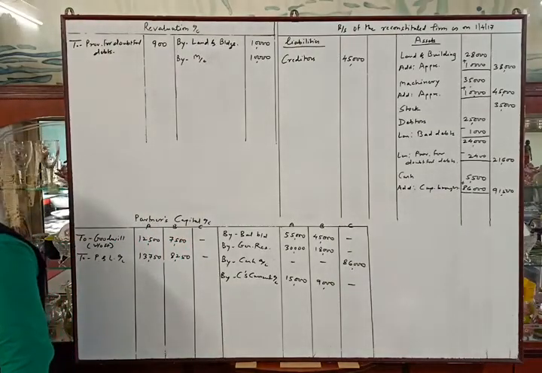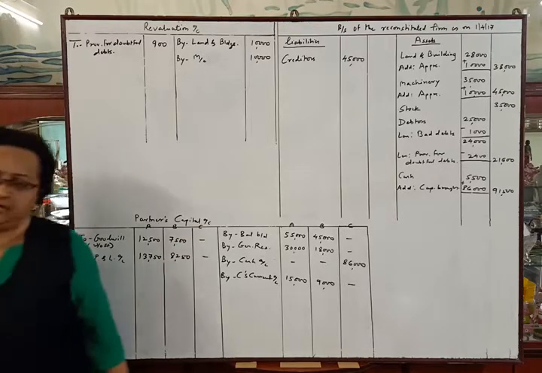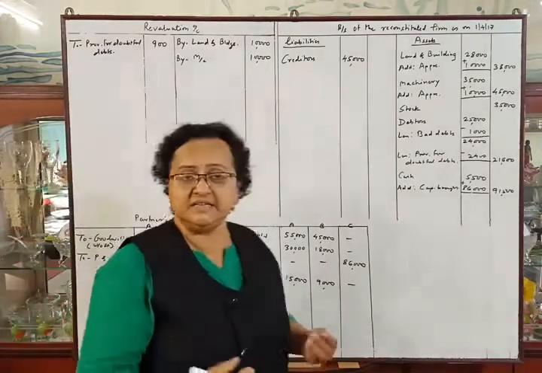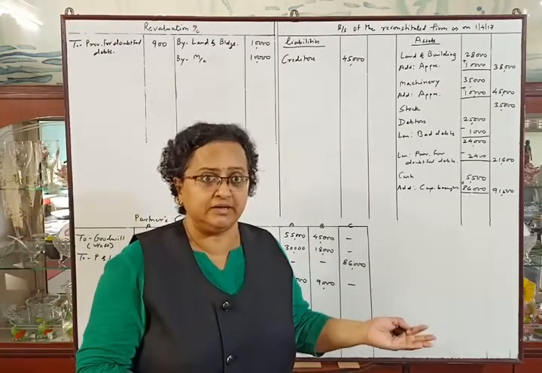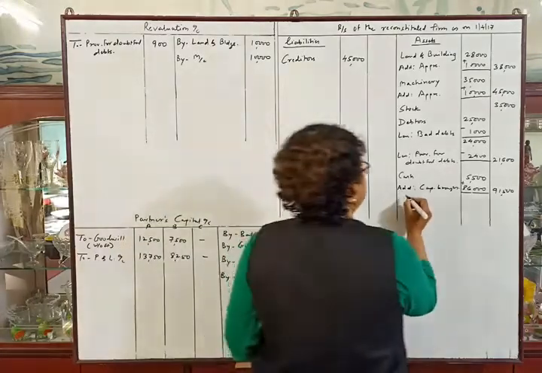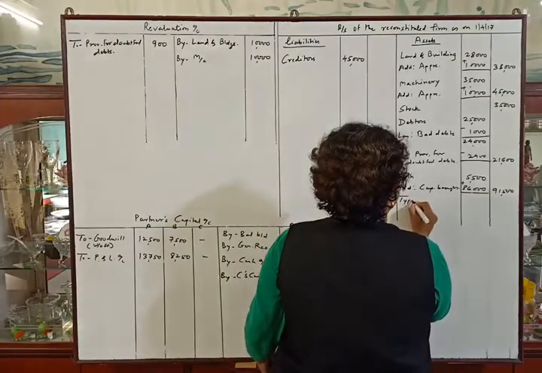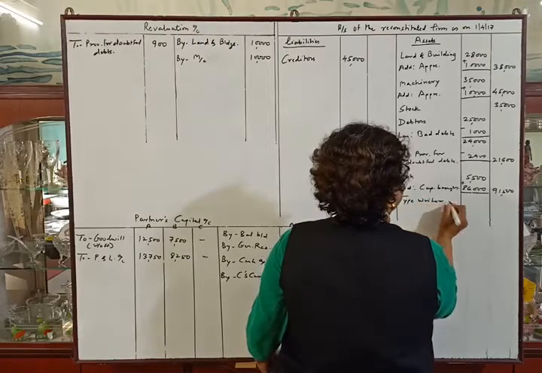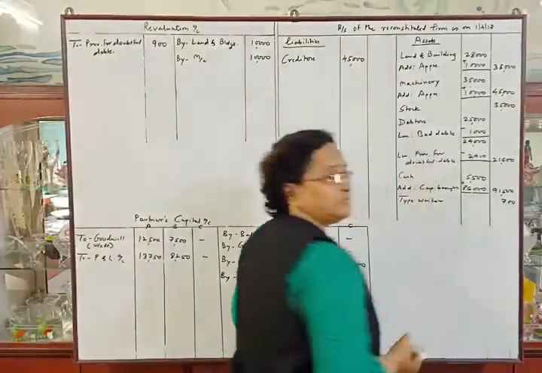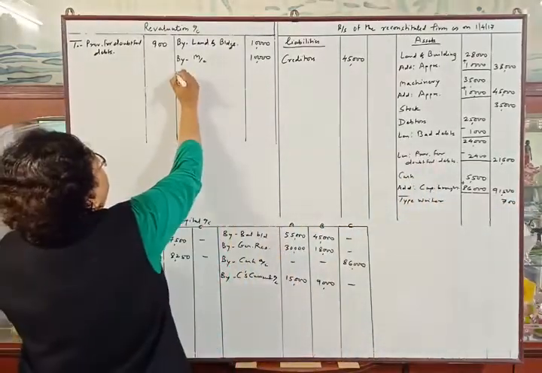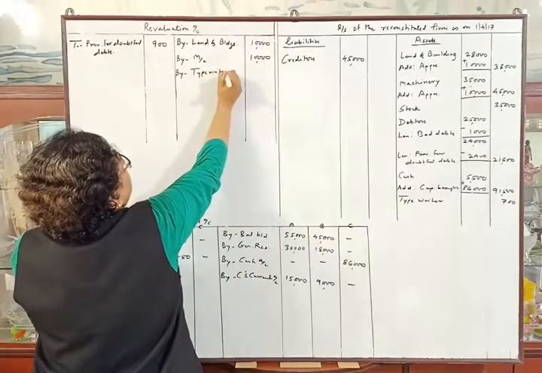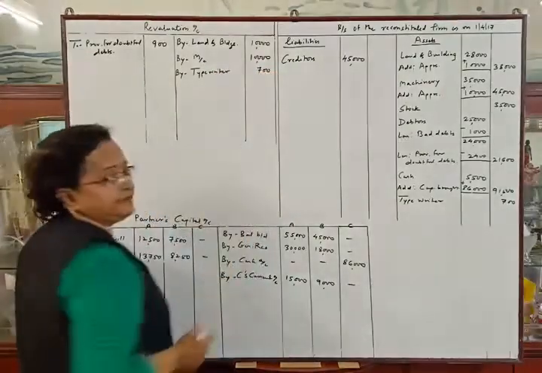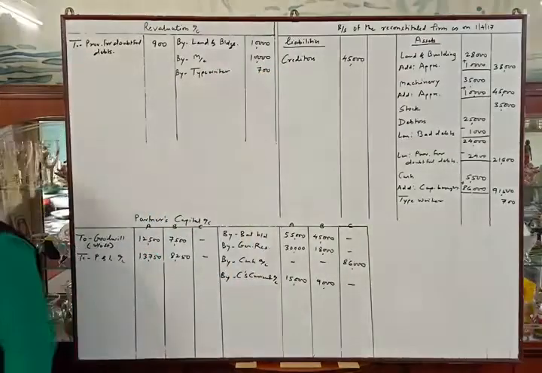An old typewriter previously written off is now brought into the books at rupees 700. One asset is there which was previously written off. We will bring it into the account. So our asset is increasing. Typewriter of rupees 700. Our asset is increasing means our profit. So by typewriter rupees 700. Next adjustment.